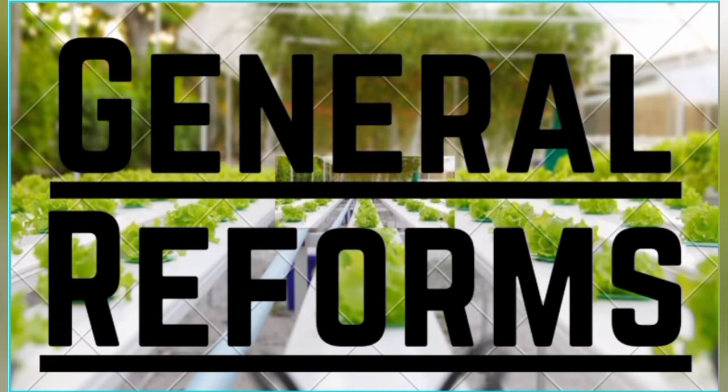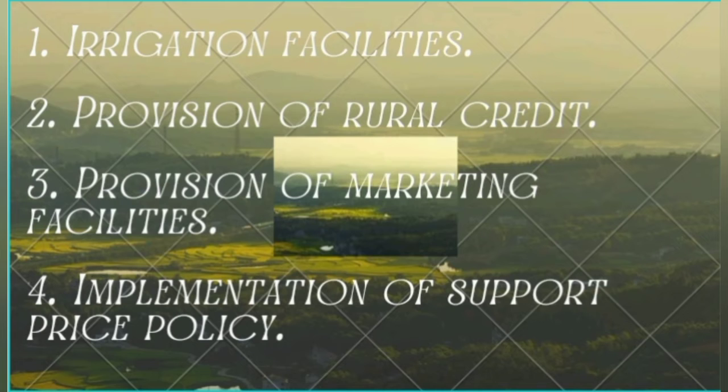Then general reforms. Which are the general reforms? Irrigation facilities, provision of rural credit, provision of marketing facilities, and implementation of support price policy. These are all the general reforms. In the general reforms, the irrigation facilities were enhanced. The provision of rural credit means several organizations such as NABARD were set up for providing credit facilities. Then provision of marketing facilities, that means cooperative marketing societies were promoted. Then implementation of support price policy provided a steady income for the farmers.